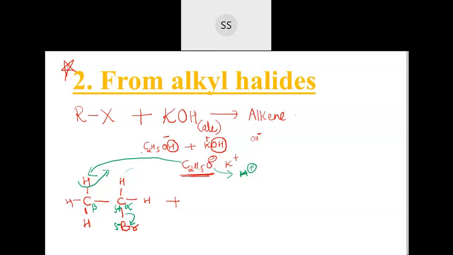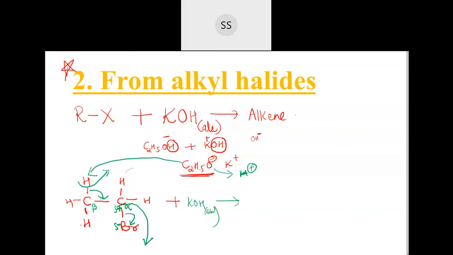Now when this hydrogen goes out, this electron which is on the carbon will shift over here. Why? Because carbon is losing the electron towards the bromine. So when this bond shifts here, it is nice now. Already the bromine was trying to pull the electron, so bromine will take this electron. The whole bond will be taken and then gone out. So this is what happens when alcoholic KOH is treated with the alkyl halide.